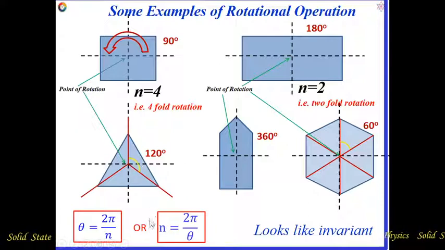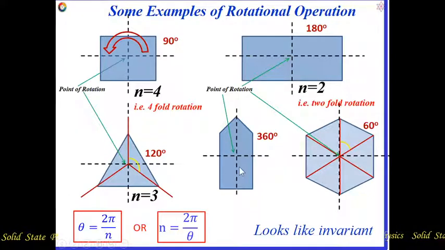Likewise, if we divide 360 by 120, we find 3, n equal to 3. That means after 3 rotations this equilateral triangle comes to its original or initial position, but at each rotation it gives the symmetric view. So only for that we say n equal to 3 means threefold rotation.